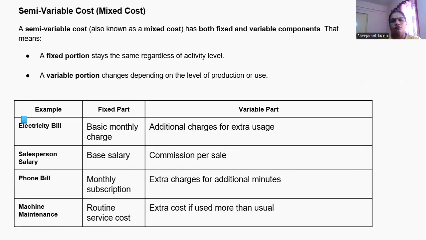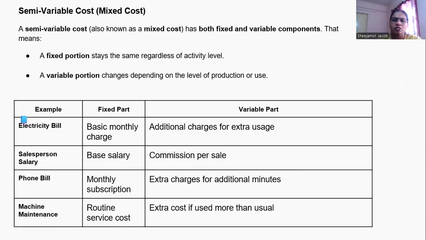Then the next classification is semi-variable cost. That is a mixture of fixed and variable cost. A part of the semi-variable cost is fixed cost and the other part is variable cost. The fixed portion stays the same regardless of activity level, and the variable portion changes depending on the level of production or use. Some examples are there.